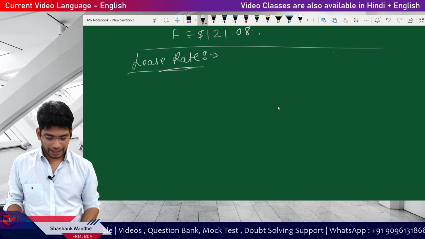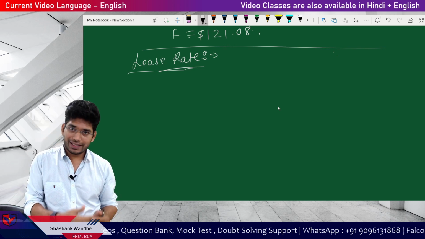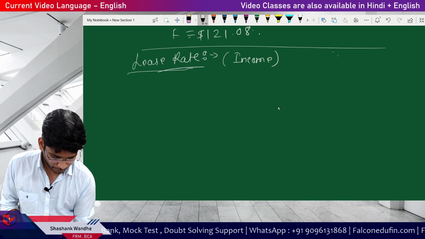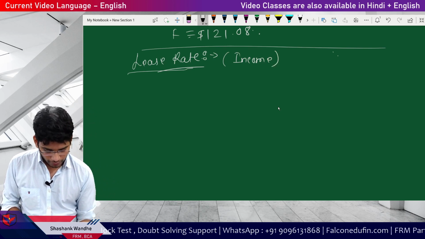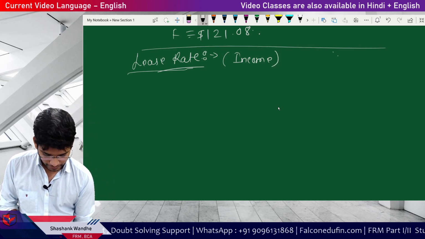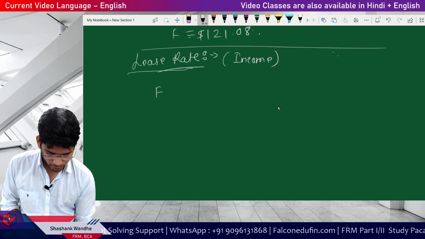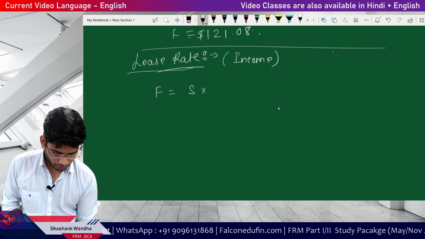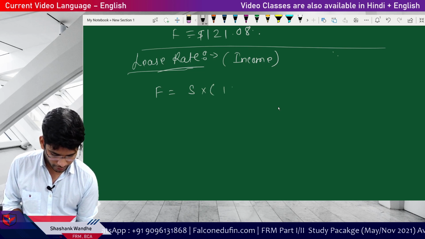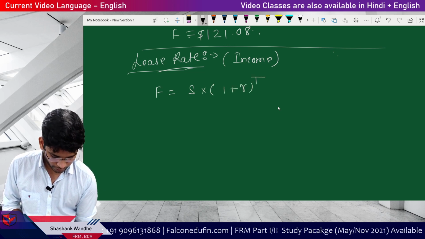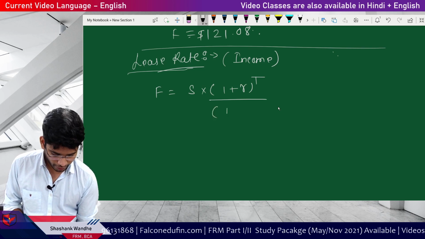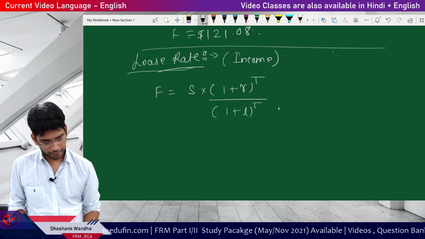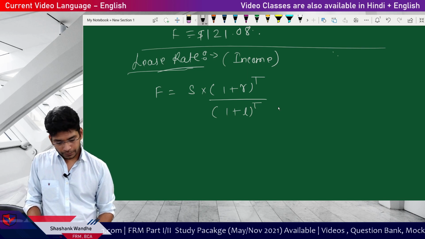So this lease rate is earned, this is income. Because of this, it is reduced from the calculation. So S into 1 plus R to the power T divided by 1 plus lease rate to the power T. Okay.